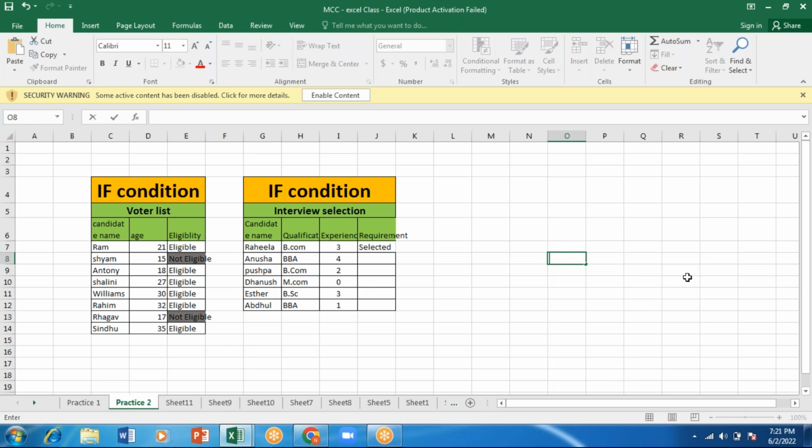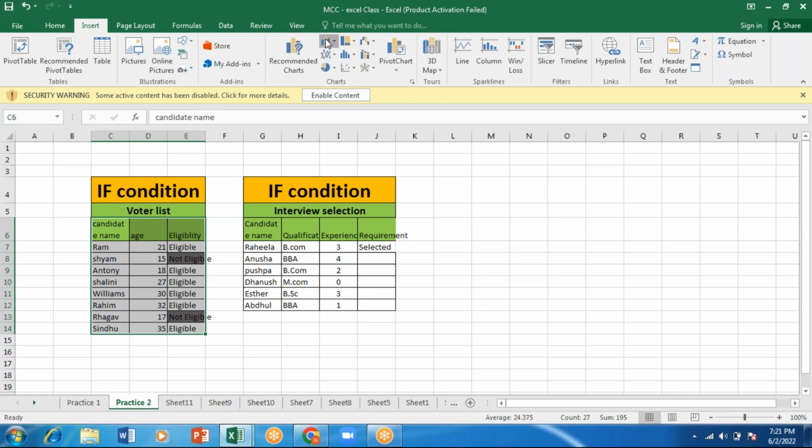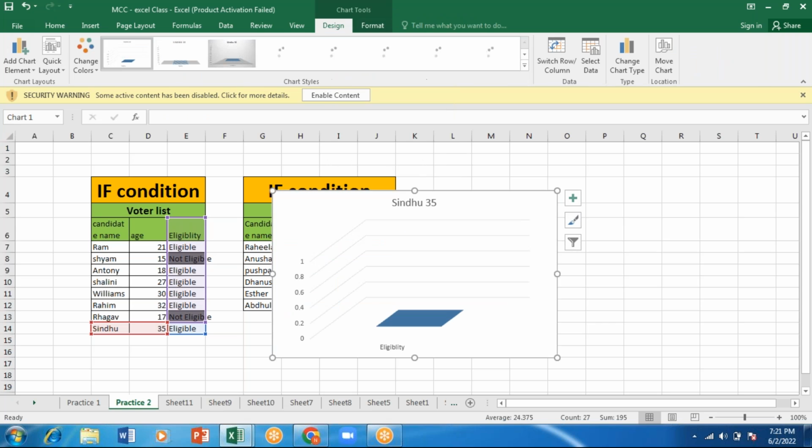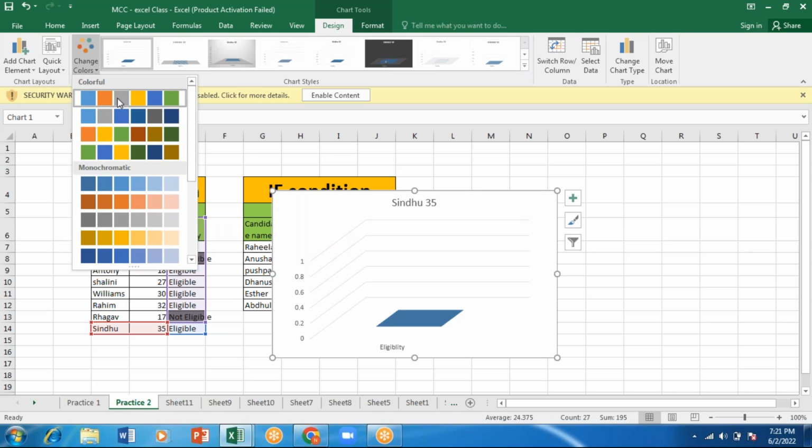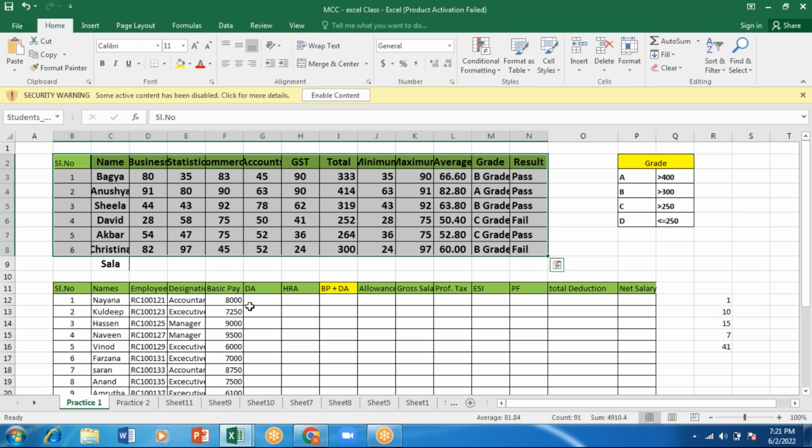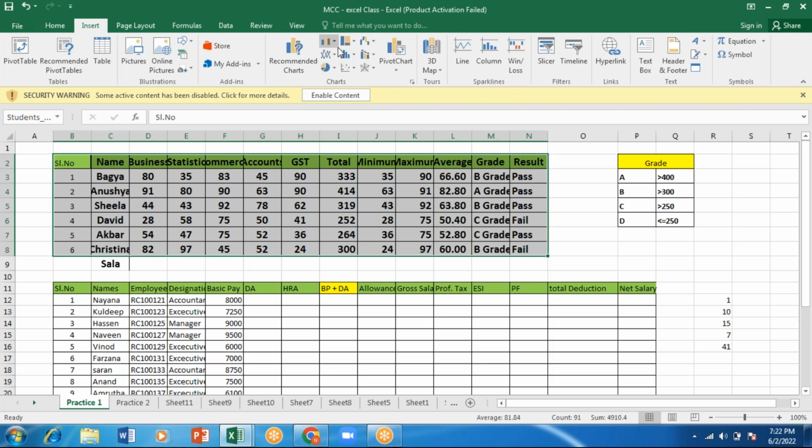Okay, this is one. And what I want to do is, for this table, I want to insert a chart. This also I've told you: bar graph, chart graph, whichever you want, that you can select. I'll go with this. Since I'm having only one information, it won't be showing. So let me go for this one. I'll select this and I'll go for this insert chart. Chart option I'm having. Whichever the chart and format I want, I'll be selecting that.